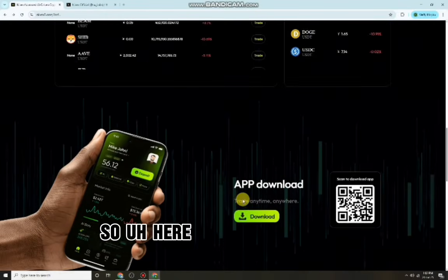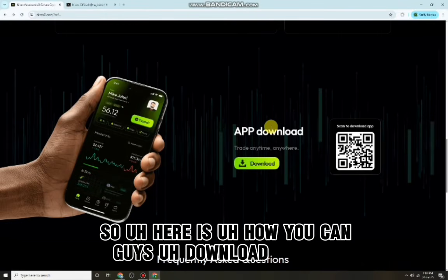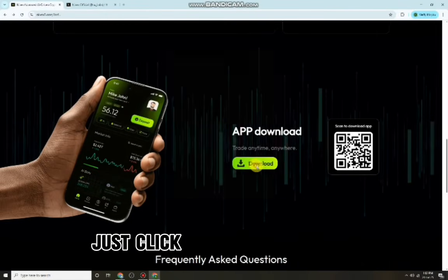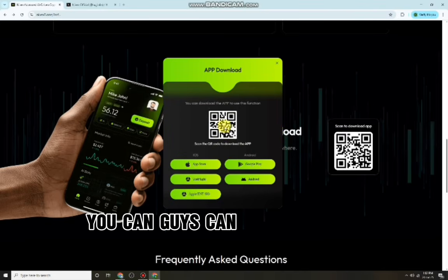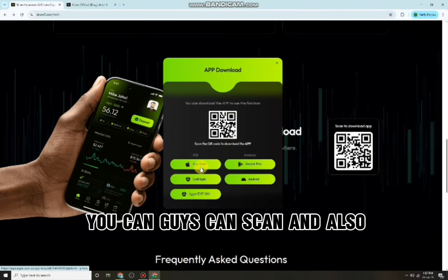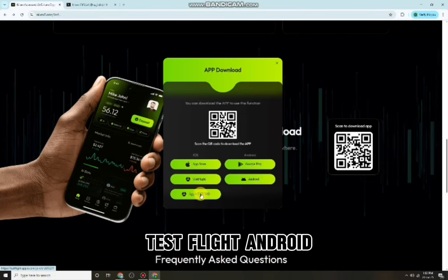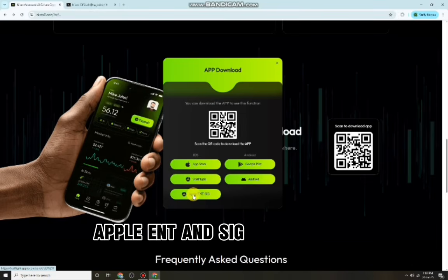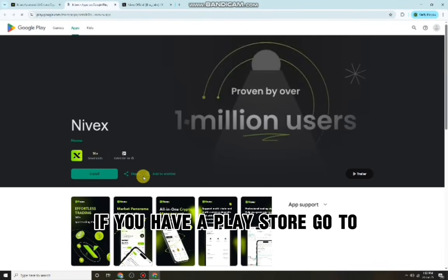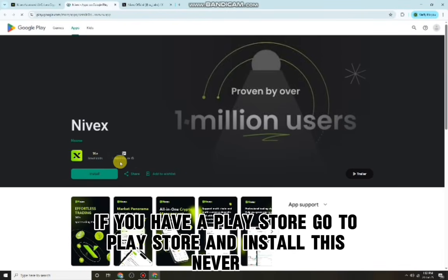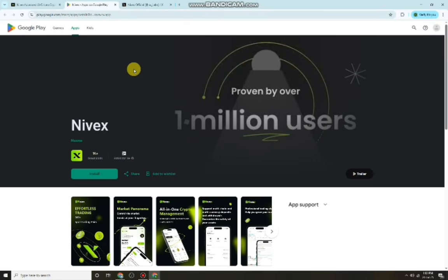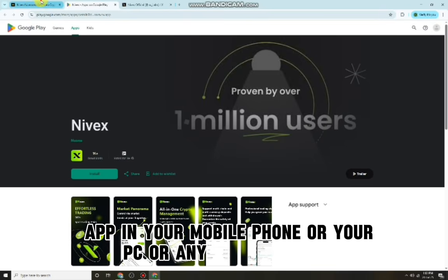Here is how you can download this app. Just click on the download option. You can scan, and also go to the App Store or Google Play, TestFlight, Android, Apple, and so on to download this. If you have the Play Store, go to the Play Store and install this Nevex app on your mobile phone, your PC or any of your laptops.